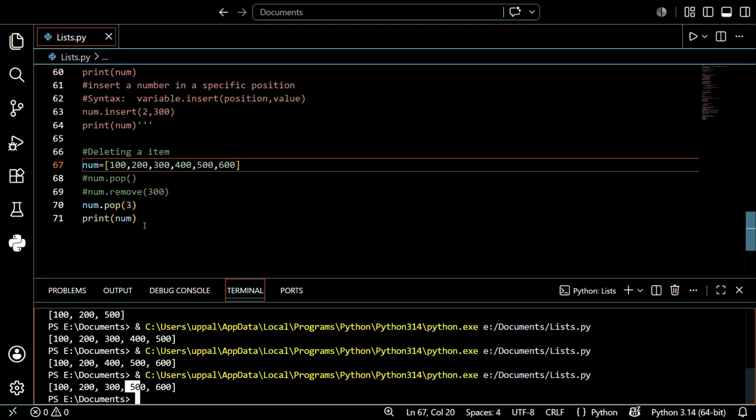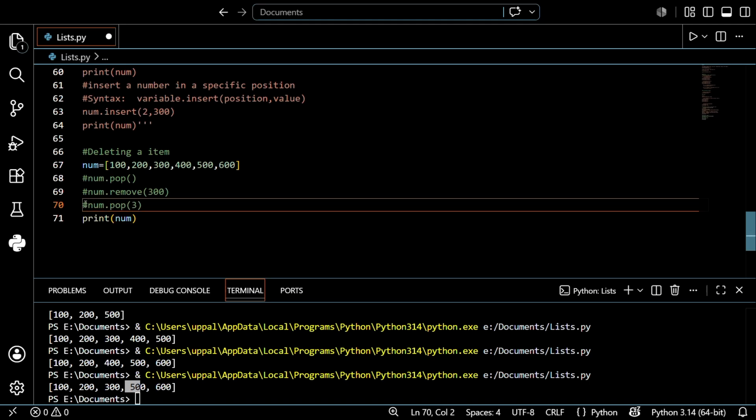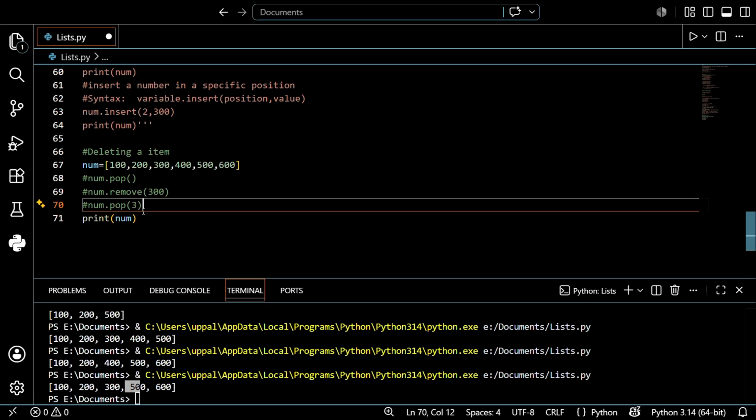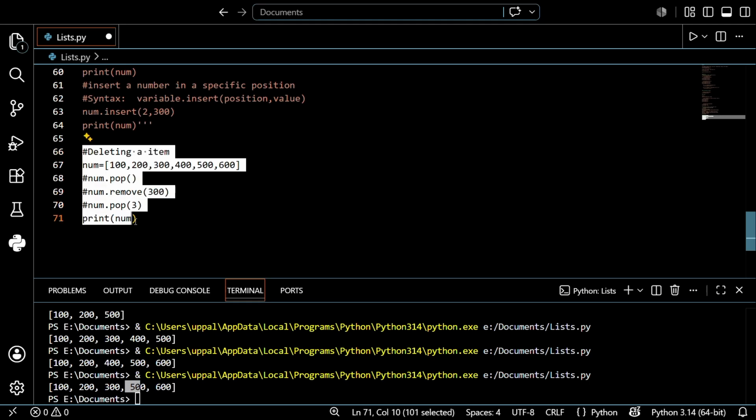So that is the concept we discussed up to now. The three methods: pop off, remove of a particular value, and pop off of a particular location. Then what are the uses? The pop function is used to remove the last item. Remove of a value removes the particular value given, and pop of a location means you can remove the value at the particular location as you require. I hope you understand these three topics up to deleting.